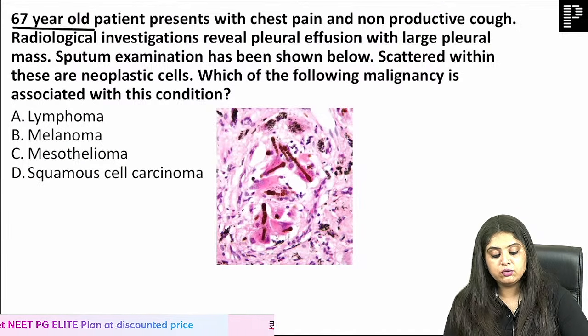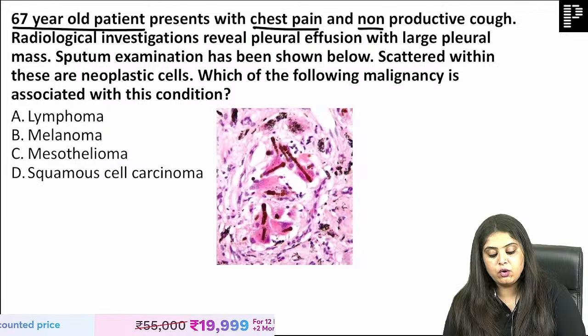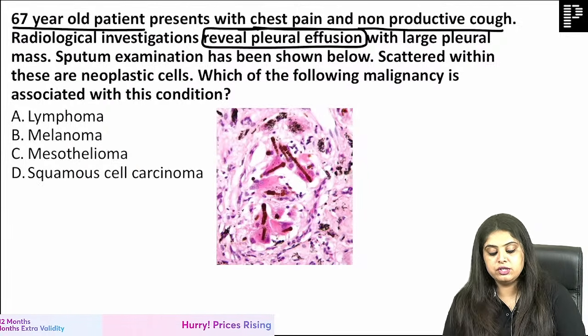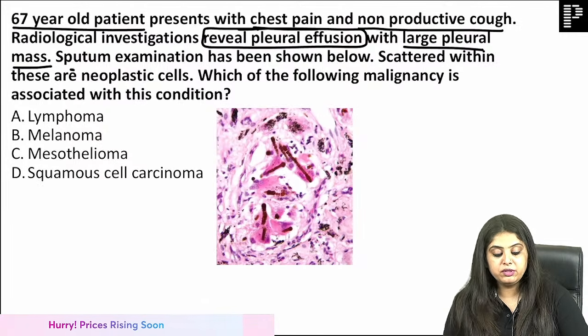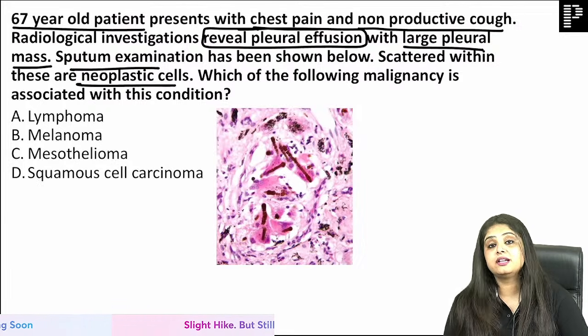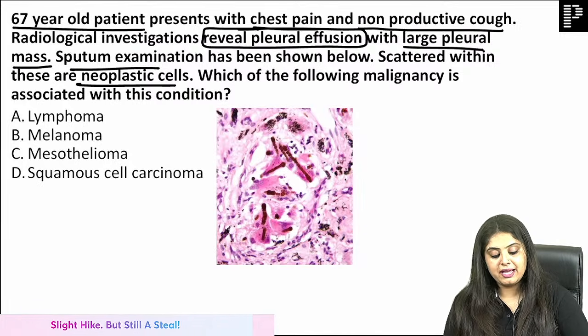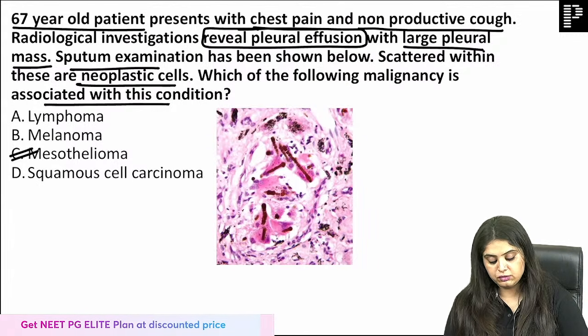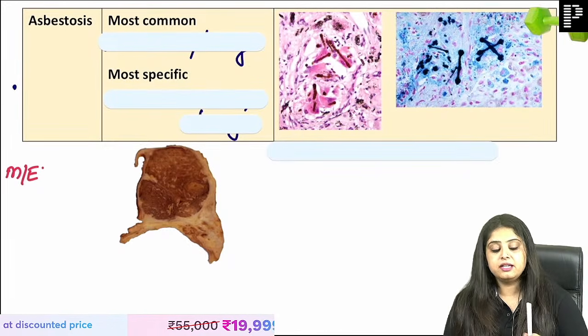There's a 67-year-old patient presents with chest pain and non-productive cough. Radiological investigation reveals pleural effusion. There's a large pleural mass. Sputum examination shown below, and there are cancer cells. Which of the following malignancy is associated with this? I've got an answer, mesothelioma, but I want to ask you something. You will have to tell me everything about asbestos.